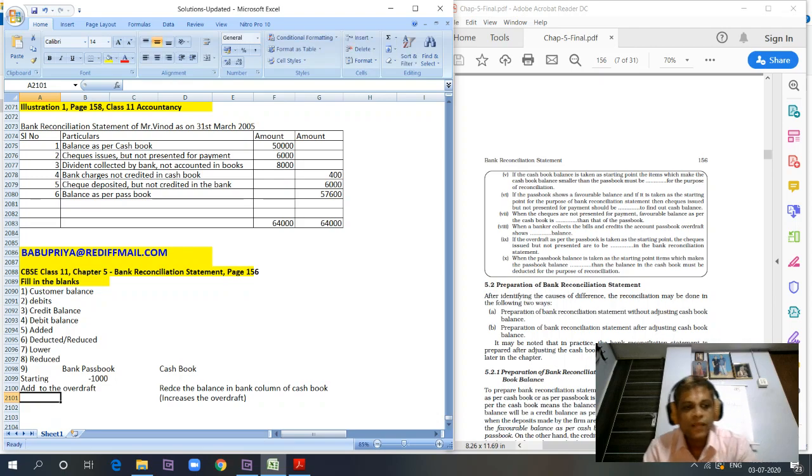Add to the overdraft. See, overdraft is a negative balance, right? We have withdrawn more than what we have deposited. Similarly, the bank column of the cash book should show a debit balance, but now it is showing a credit balance, and we have issued more checks, increasing the credit further, right? Now the credit is more, and the check is still not presented for payment. Add. The concept remains the same. There is no change in the concept whether there is a debit balance or a credit balance. The concept remains the same, right?